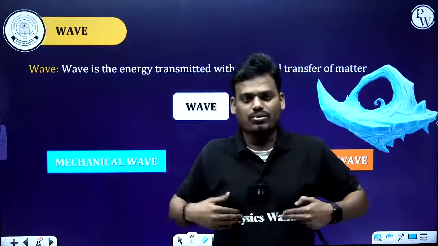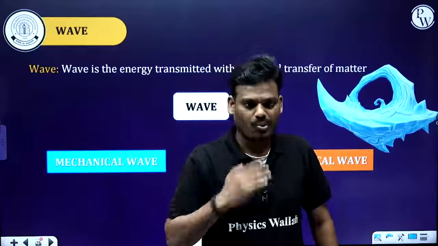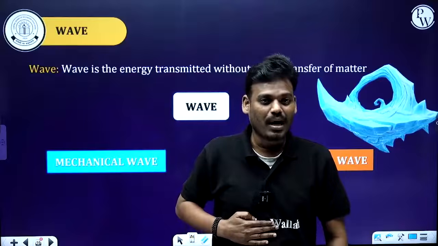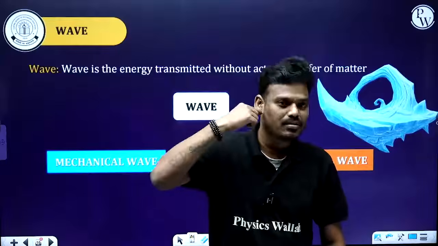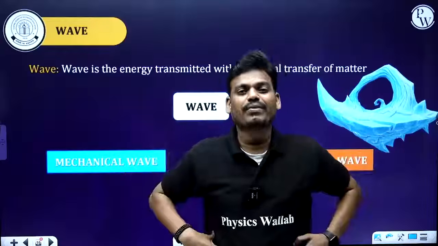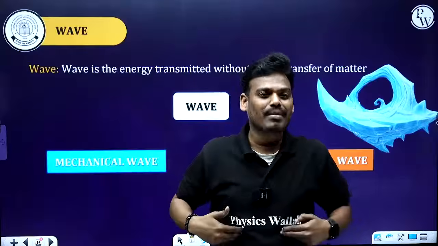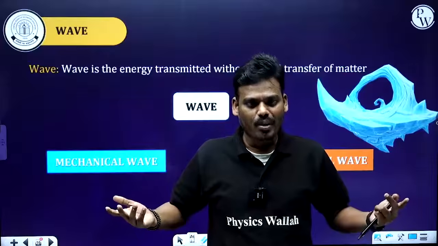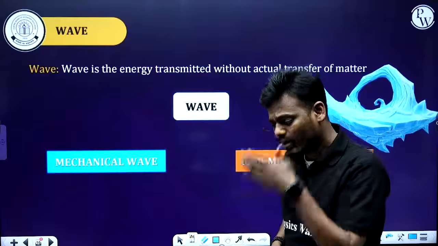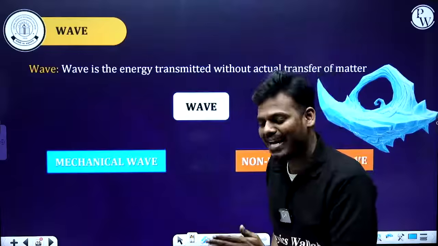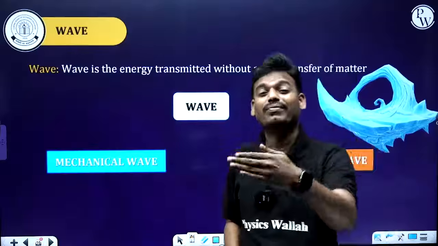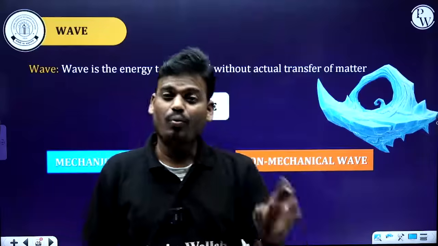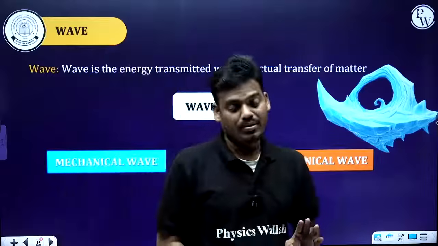Okay, source. Sound producing a source. I am producing a sound, and my sound is reaching your ears without actual transfer of myself. Myself means myself as a matter. So that means wave is nothing but the transfer of energy without actual transfer of matter. That's all. Waves are of two types, two categories.